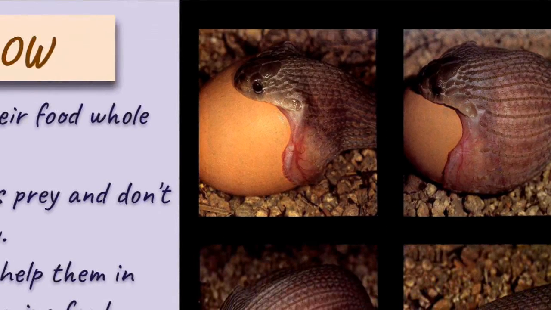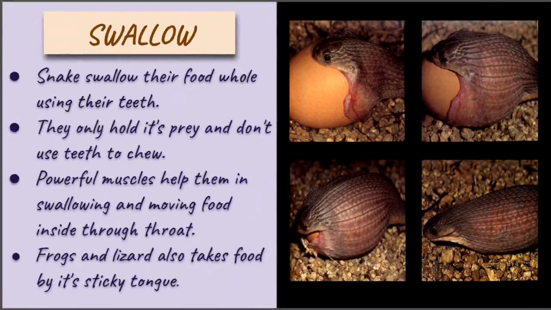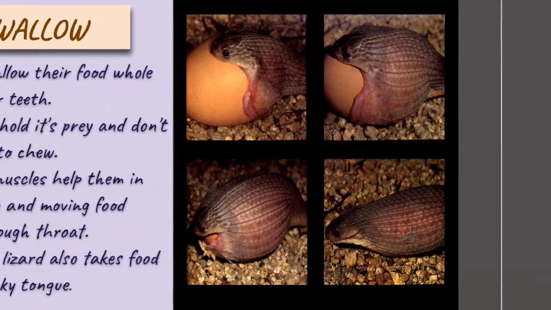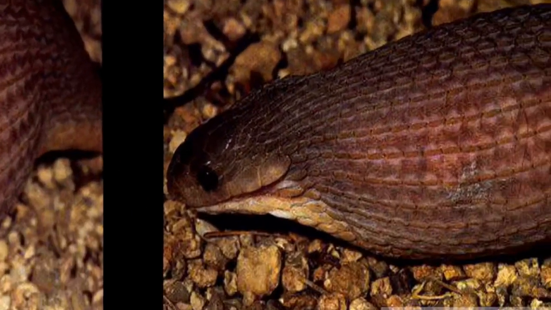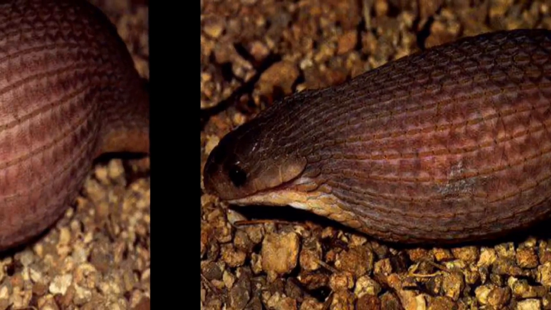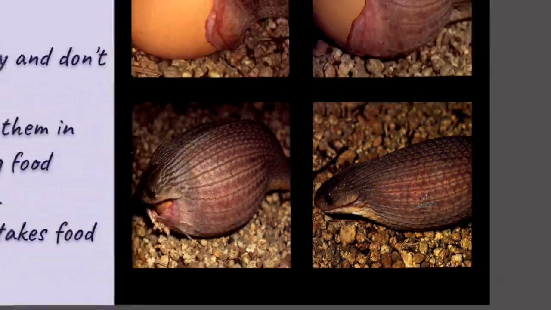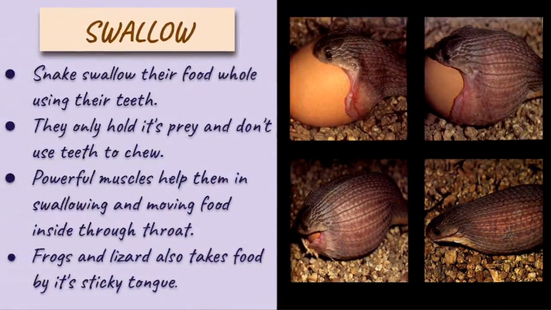Then again, in the second picture, the egg is going inside the snake. In the third picture, the whole egg goes inside it, and in the last picture, the snake is now digesting it and dissolving it inside the stomach. So this is the whole process of swallowing something as a whole.